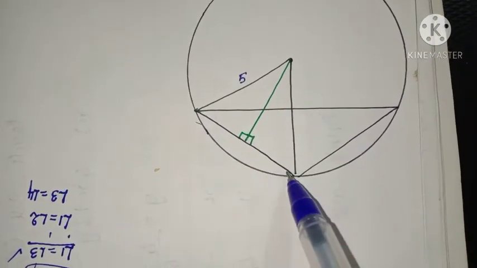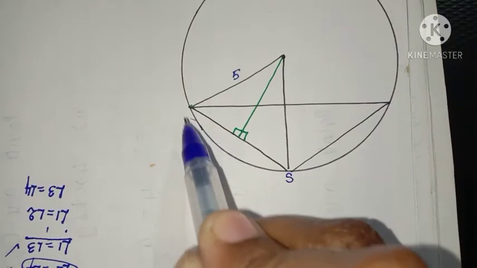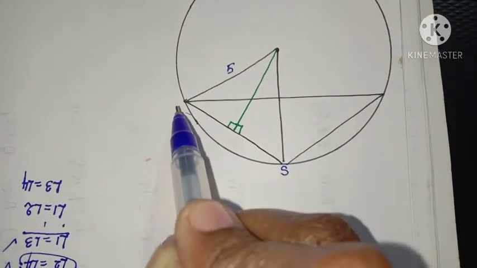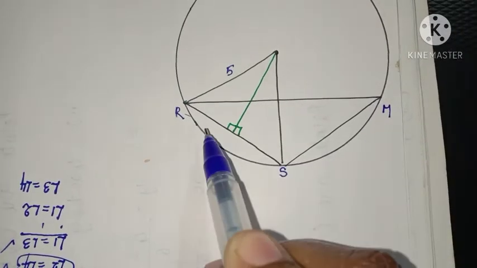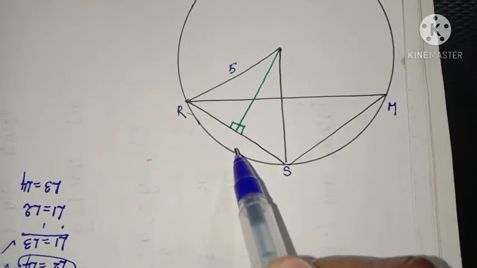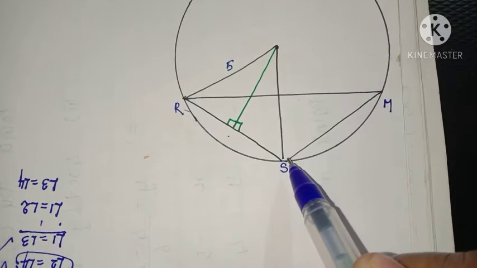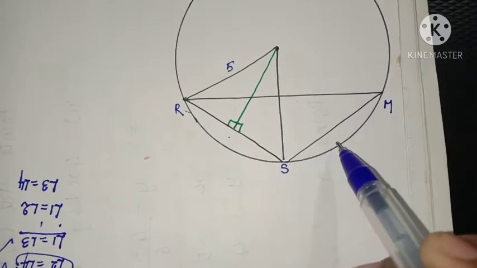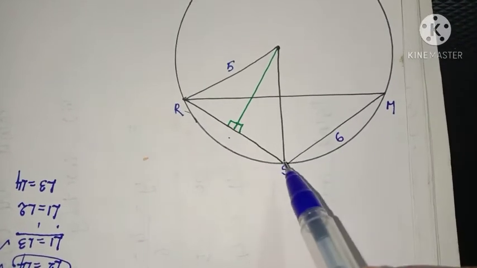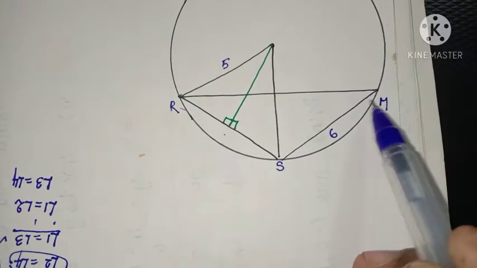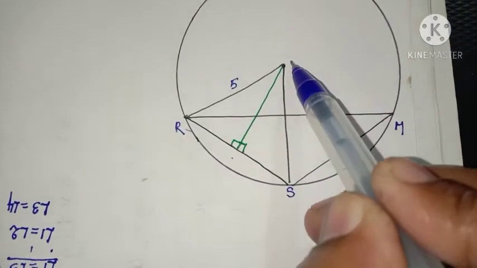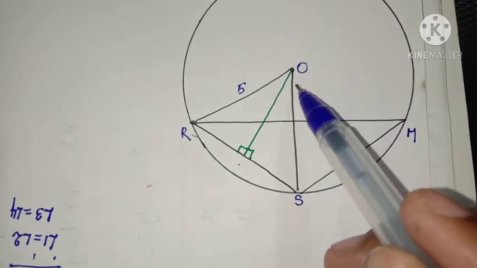and Mandeep. S stands for Salma, R stands for Reshma, M stands for Mandeep. So the distance between Reshma and Salma is 6. Distance between Salma and Mandeep is 6. Our question is, what is the distance between Reshma and Mandeep? RM we need to find. So let us consider O is the center.